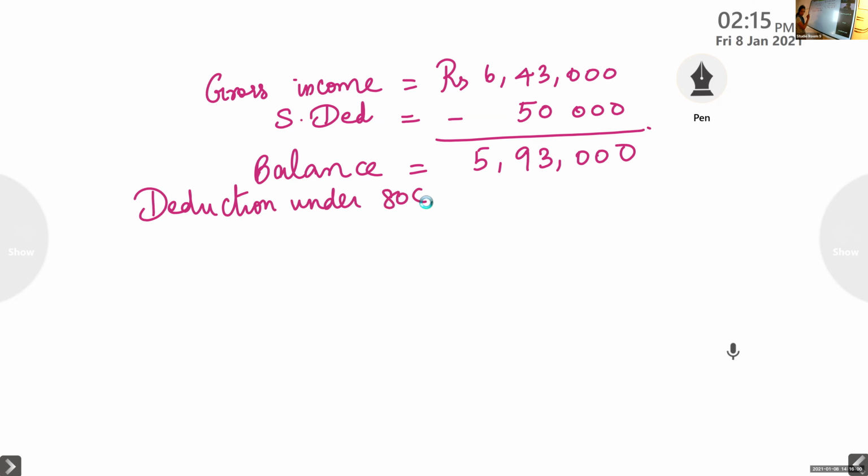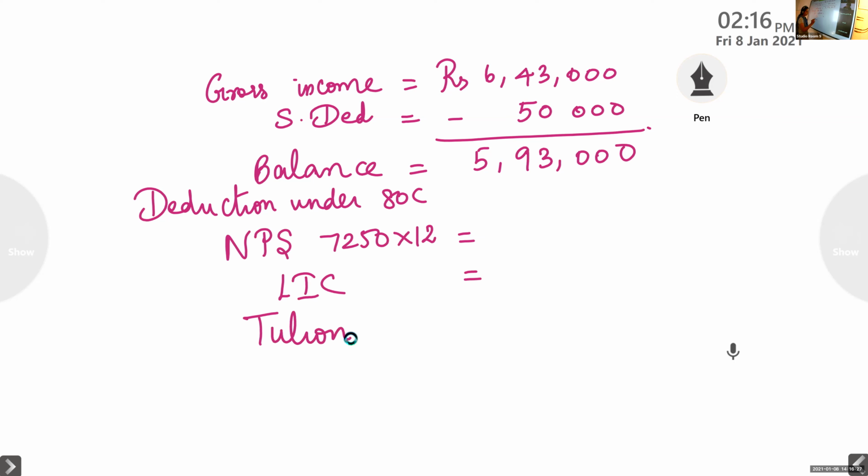So the first one is depositing rupees 7,250 per month in NPS. So in NPS, how much amount is he depositing? 7,250 into 12. So what is the amount? Write the amount. Then LIC premium, how much is he paying? Then tuition fee. Then NSC.